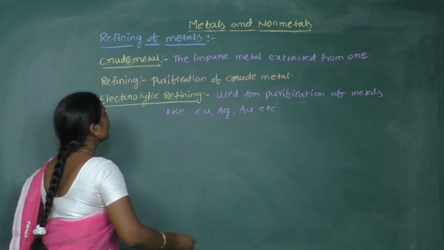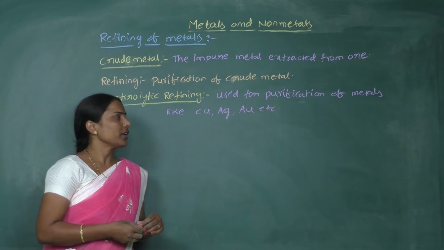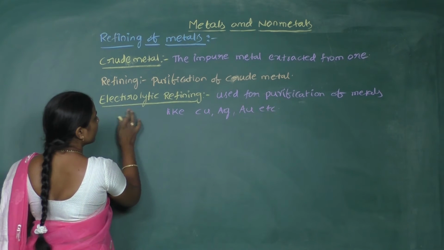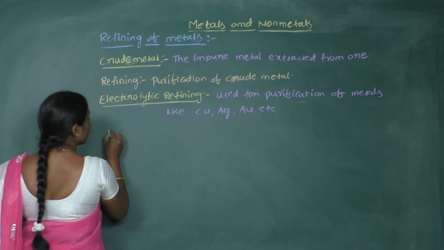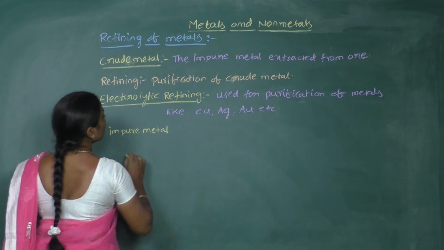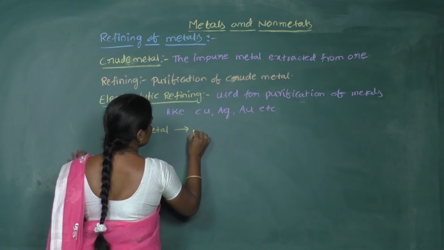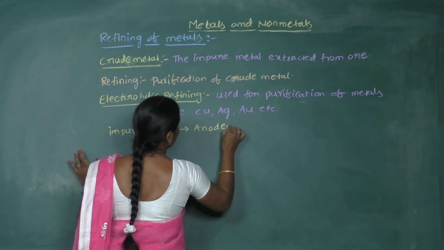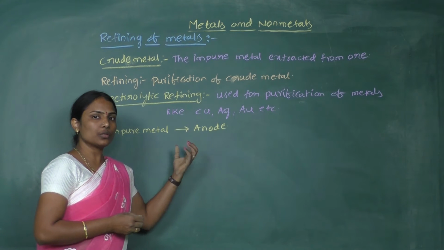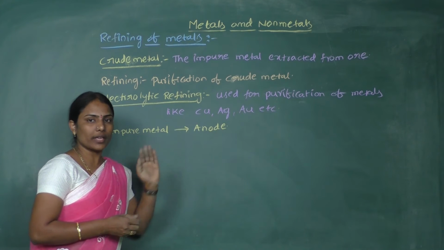So how do we refine the metals? By using electrolytic refining. You can see the diagram here. Under electrolytic refining, the impure metal rod, or whatever it may be, the impure metal article, is made the anode. Generally, the anode slowly dissolves into the solution and will be slowly deposited onto the cathode, right?